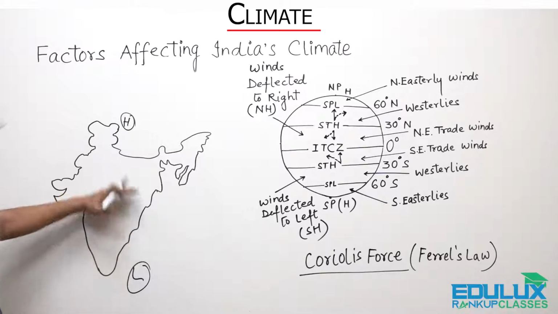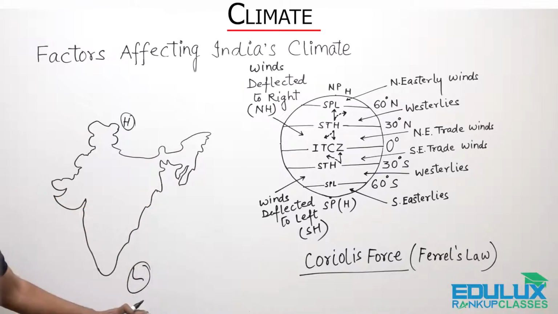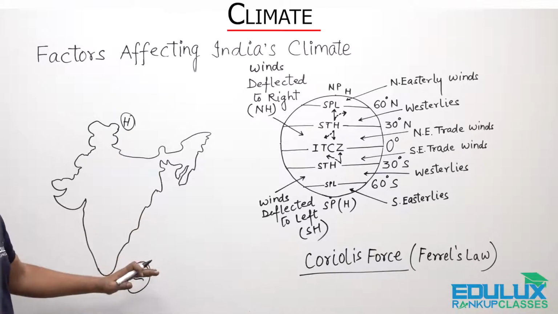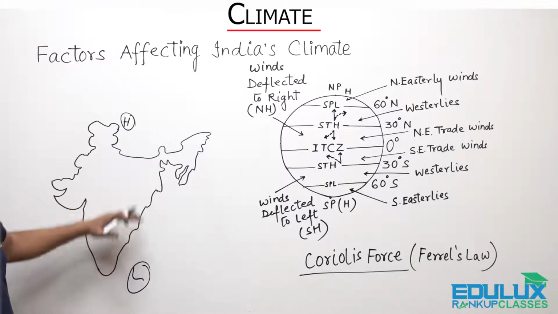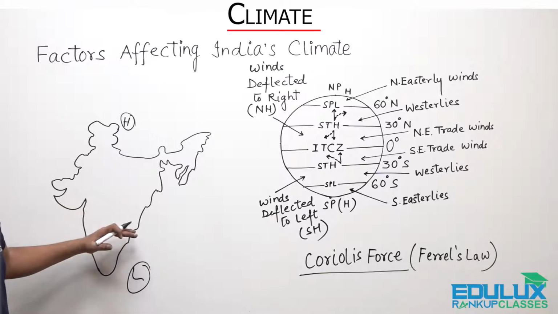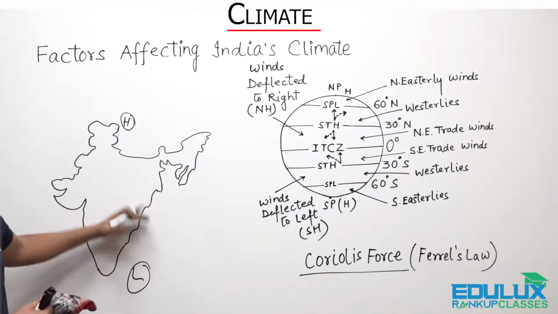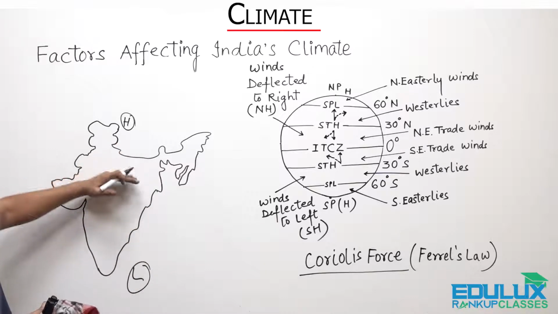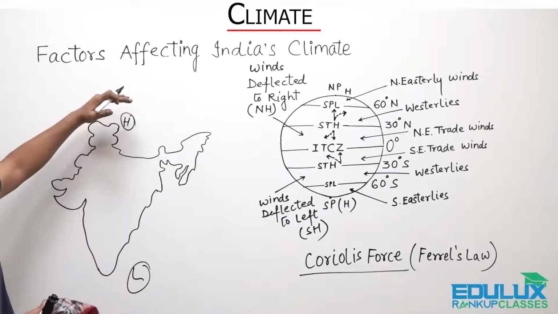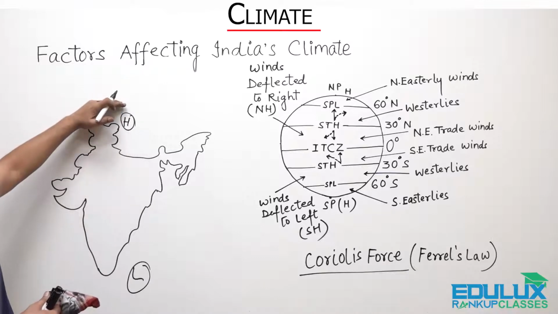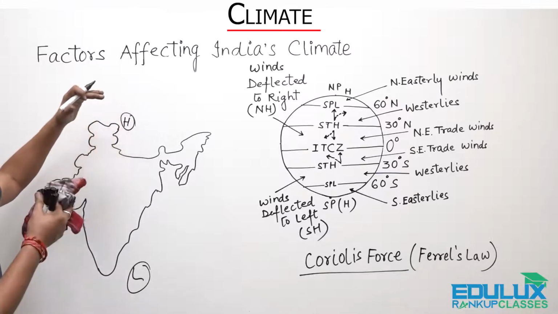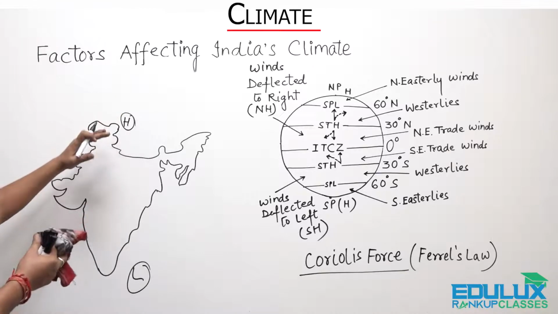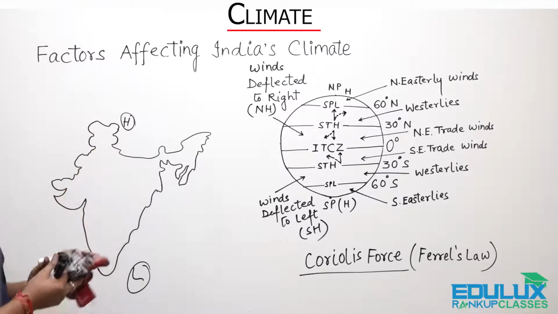And since South India is very close to the water bodies, it has a moderating influence, so we have less effect of the weather conditions in South India, while above the Tropic of Cancer, as we move towards higher altitudes, we find that the winters are quite colder in India, right?